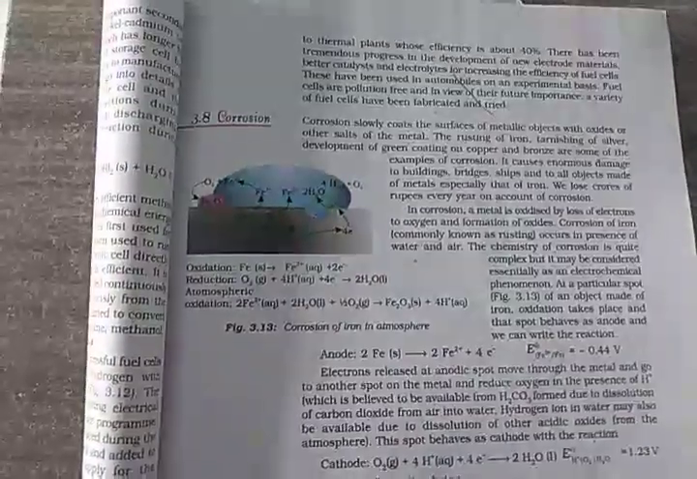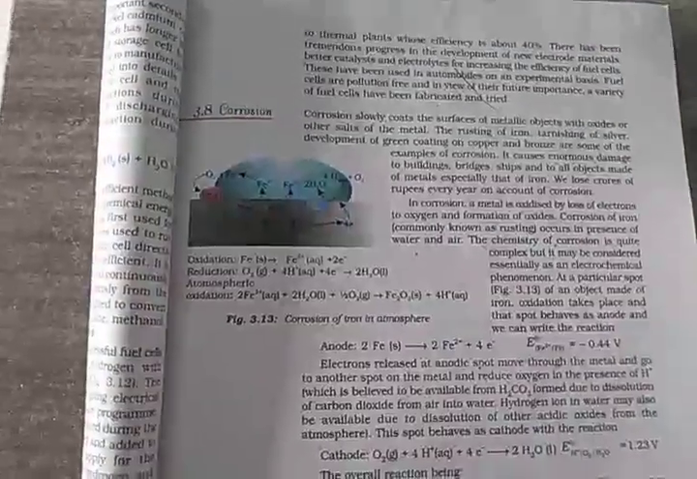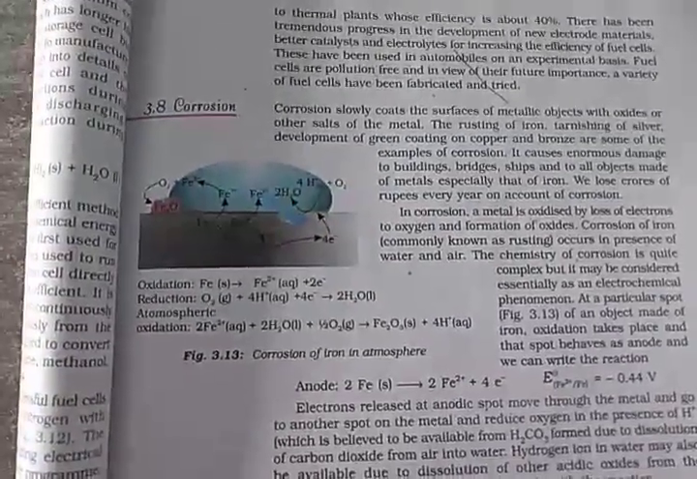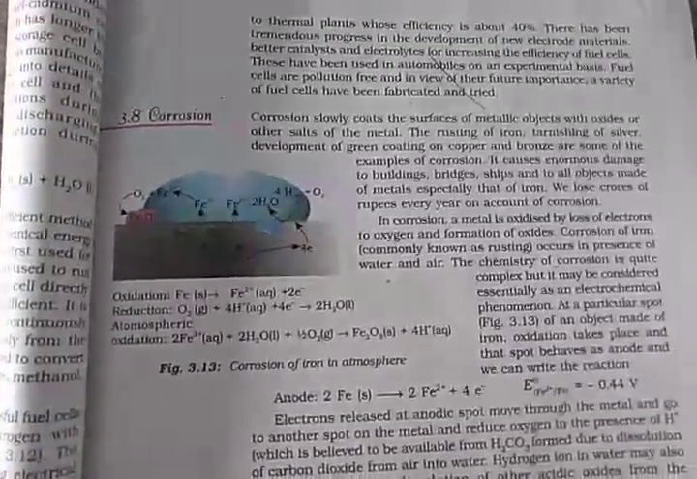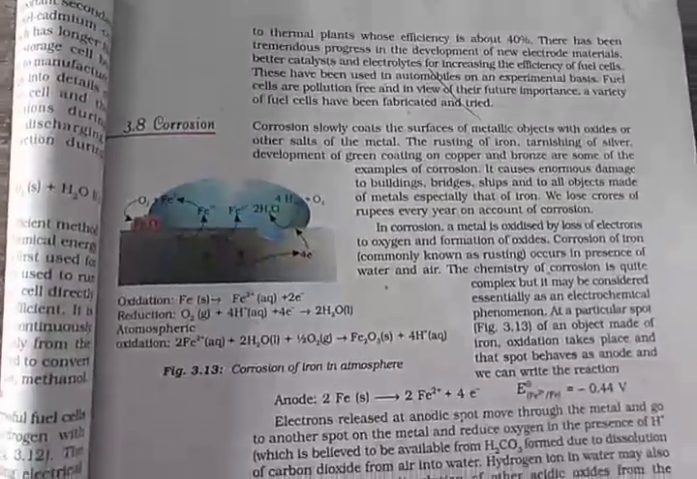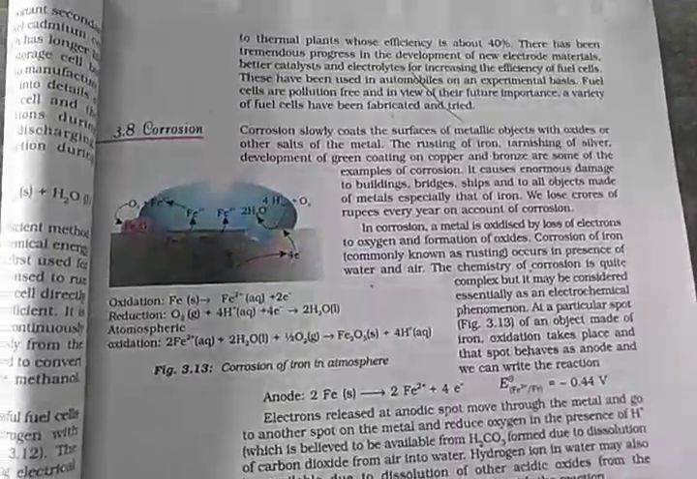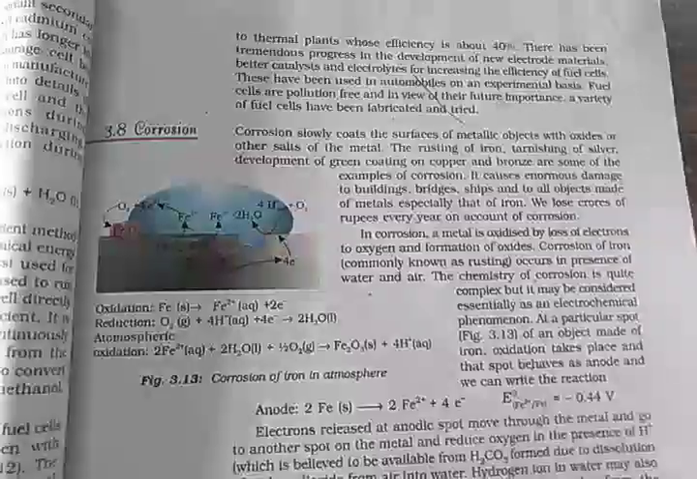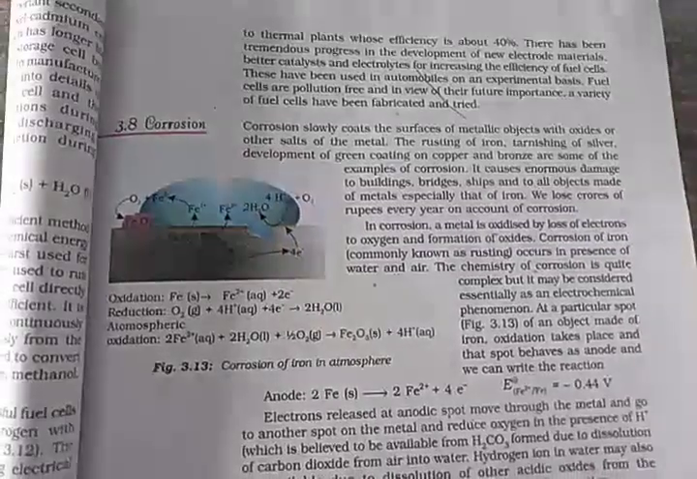Our last topic of Lesson number 3 in Part 13 is 3.8, Corrosion. Now you know corrosion means rusting of metals. Corrosion slowly coats the surface of metallic objects with oxides or other salts of the metal. The corrosion or rusting of iron mainly is the oxidation of iron. Iron means Fe.